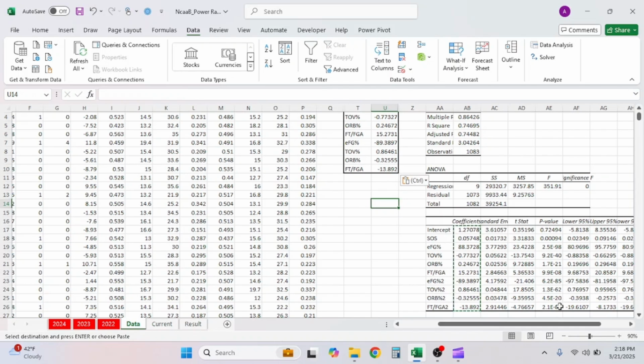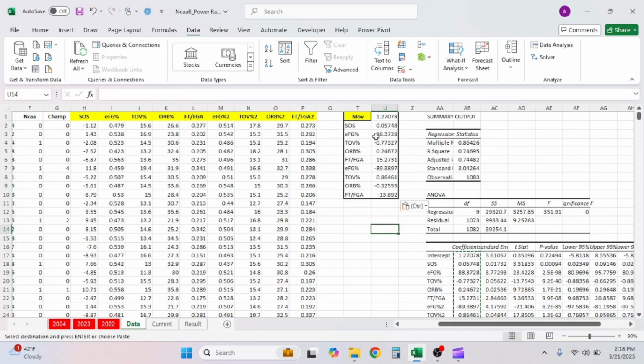We're not doing that. This is going to be more simple, and we're not going to go through all the tests because we're just trying to figure out the power rating. We're just trying to figure out how Team A measures against Team B. For all that other stuff, when it comes to predicting scores, projected margin of victory, all that forecasting, you are going to want to run it through P test, significance F test, all that stuff. But for power ratings, you don't have to do all that. This will be good enough.